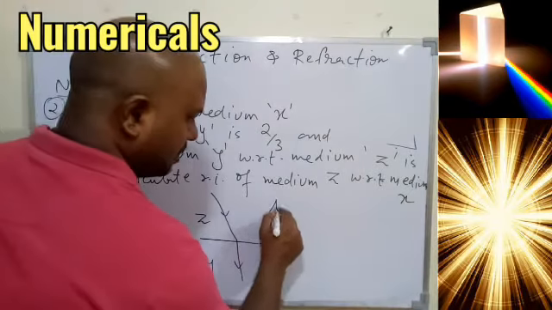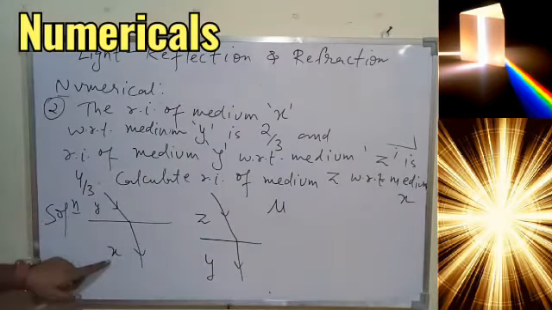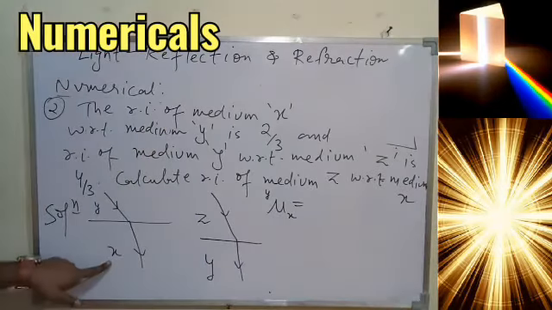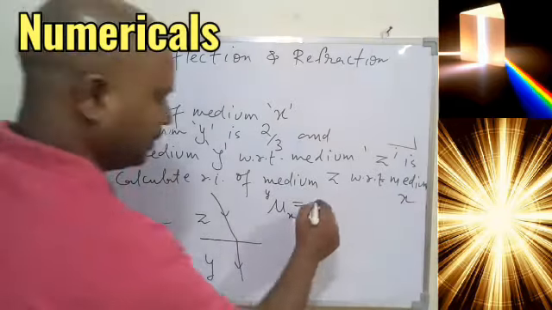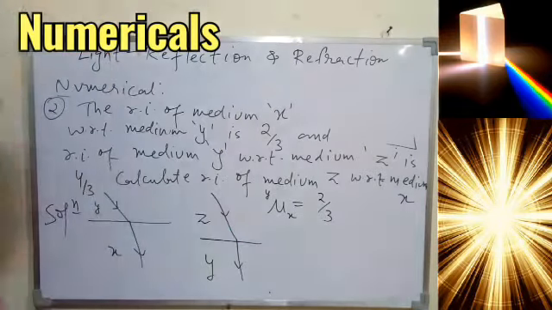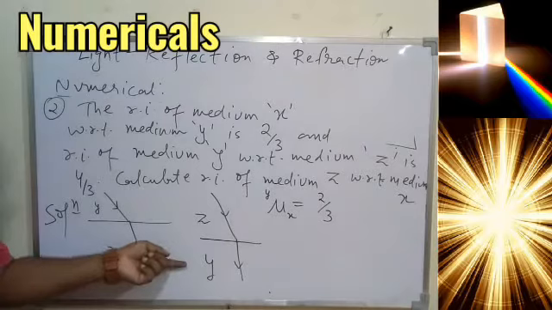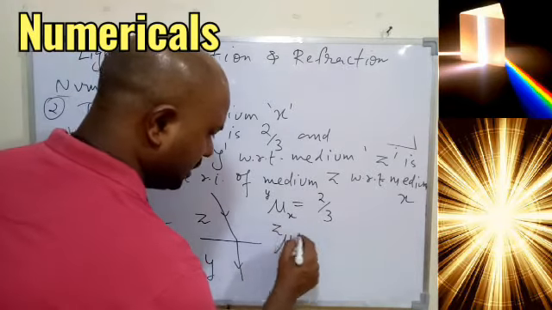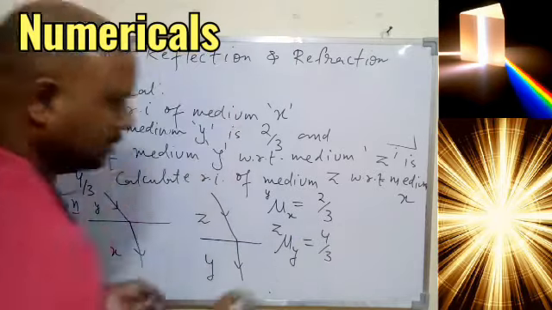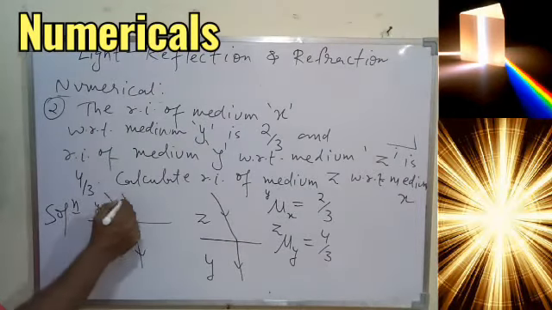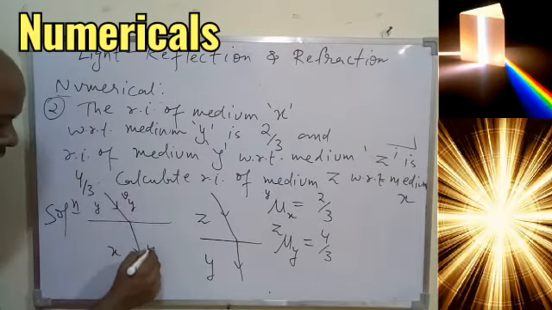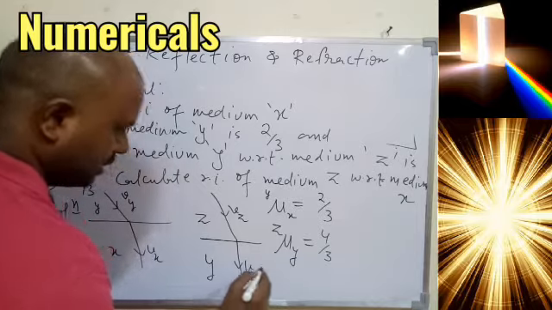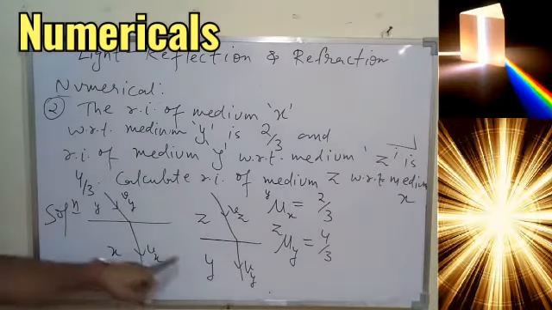So according to the concept, refractive index of X with respect to Y is how much? 2 by 3. This is given. And according to the second statement, refractive index of Y with respect to Z is how much? 4 upon 3. And now let's write down the speed. So let this be Vy, Vx, Vz, Vy. So you understood the medium Y and Y will be the same.